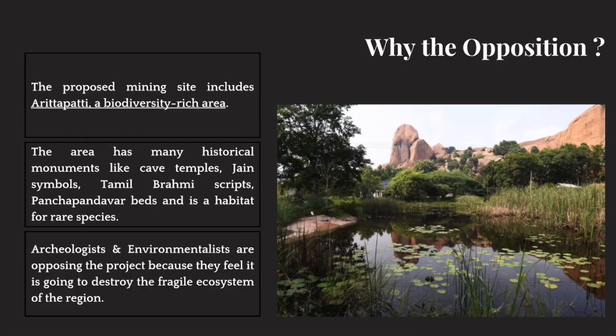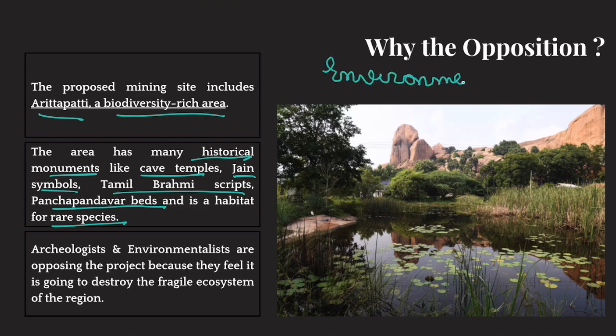Because the region, the Melur Taluk of Madurai, where this mining project is being given, also includes Aritapatti, which is a biodiversity rich area. Okay. Plus, it has many historical monuments like cave temples, Jain symbols, Tamil Brahmi scripts, Panchapandavar beds, and habitat for rare species. So, it is important from the perspective of environment. It is important from the perspective of history, archaeology. And both of these things would get destroyed if the mining project goes through. That is why archaeologists, environmentalists, and local people are protesting against it.